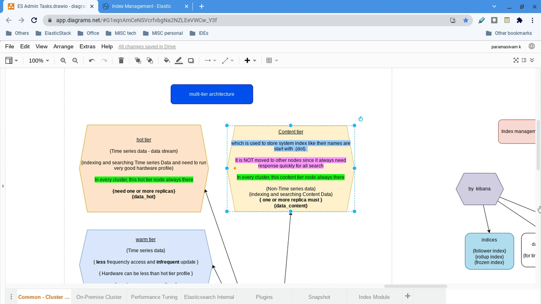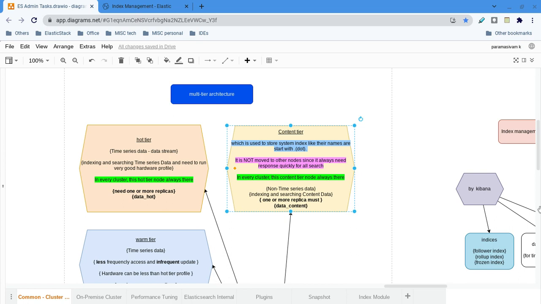If you are just simply creating the index, it will go into the content tier only. Let me show you how it behaves by default.